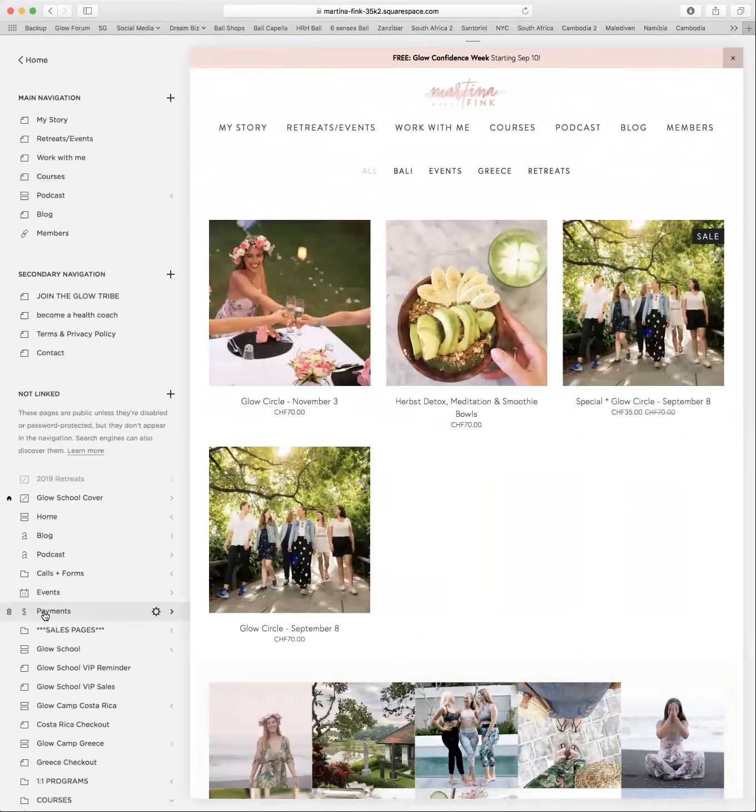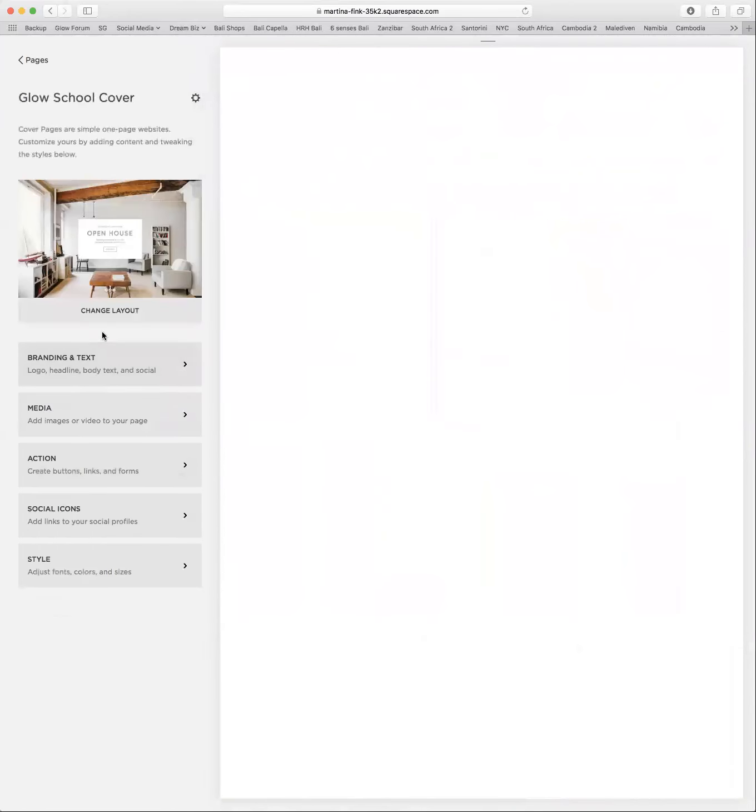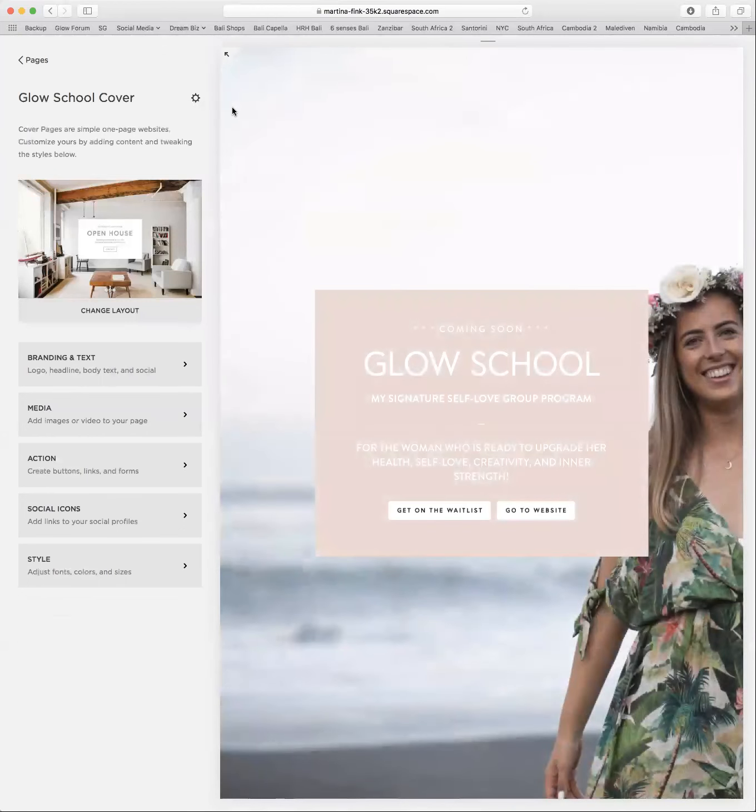So if you ever want to sell any products on your website, you will have to have a payments page or a product page that can be in the not linked section. A cover page is what I currently have on the front of my website. So if you go to martinafink.com right now, that's what you see. It may be different in 2 weeks or so.